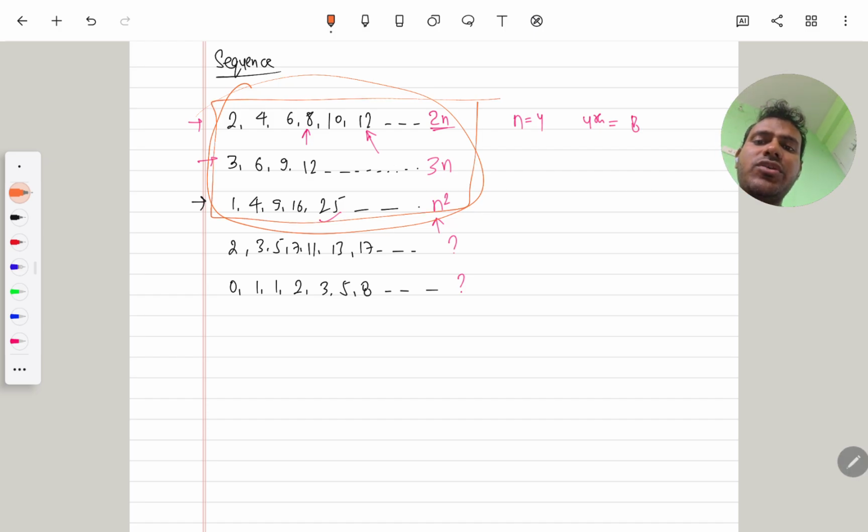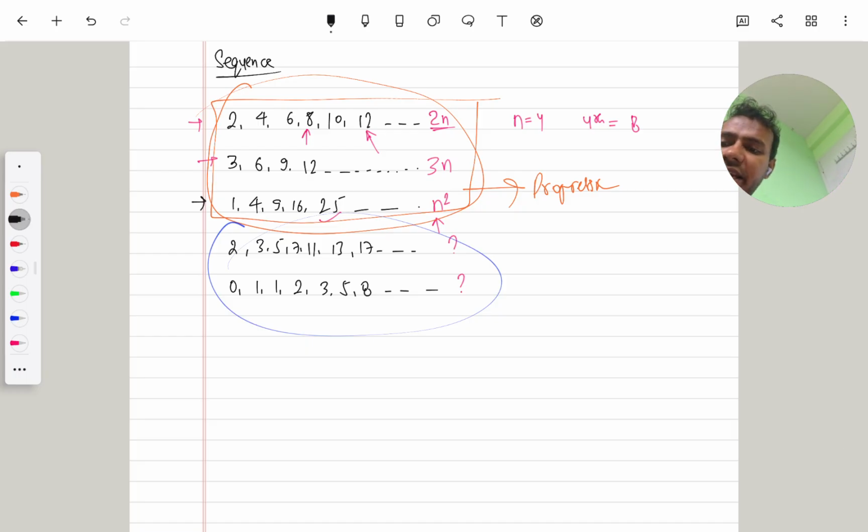So these three terms are called progression. But these two terms do not fit in the definition of progression. So these three are progression and these two are not a progression.